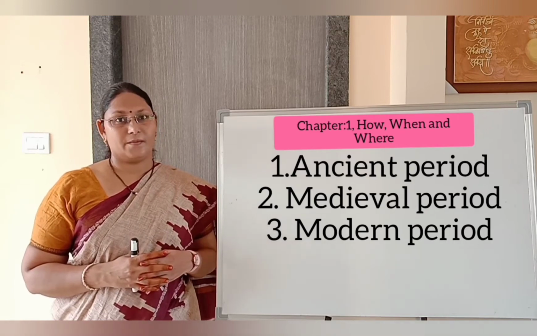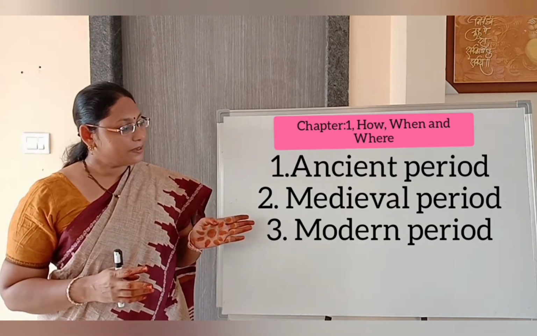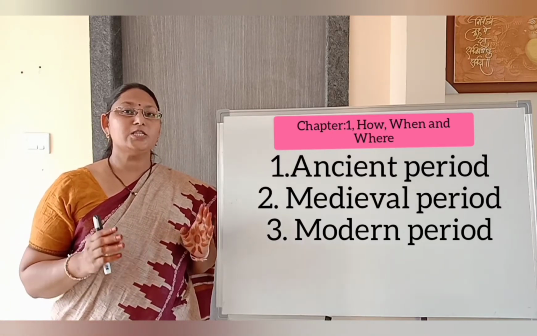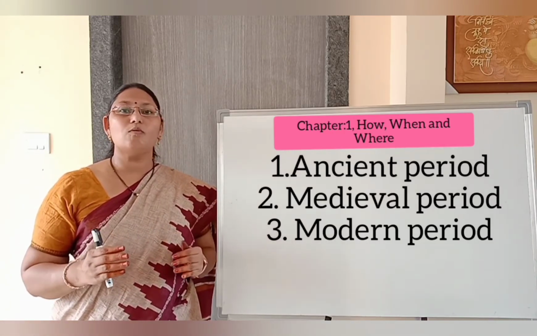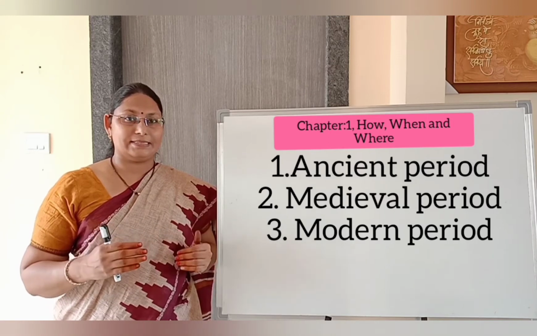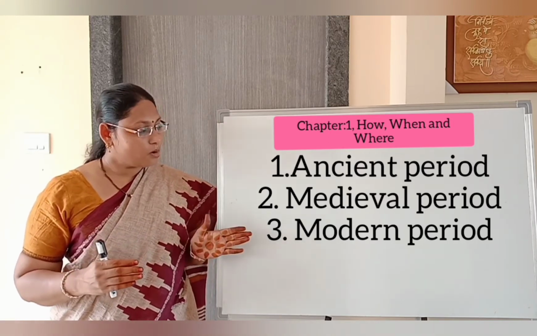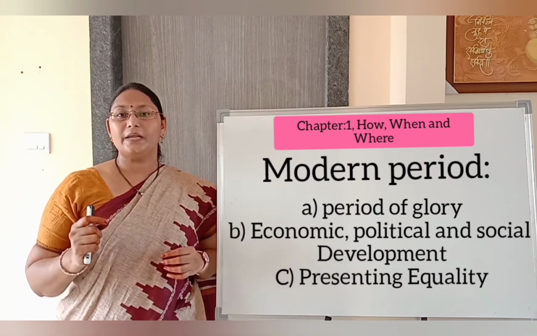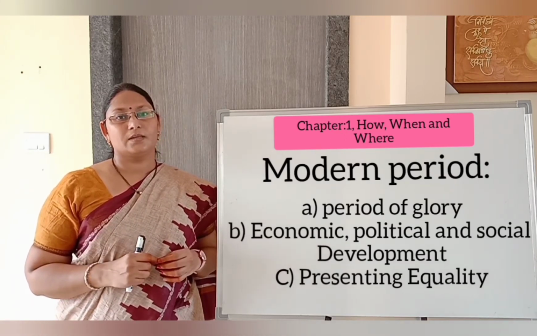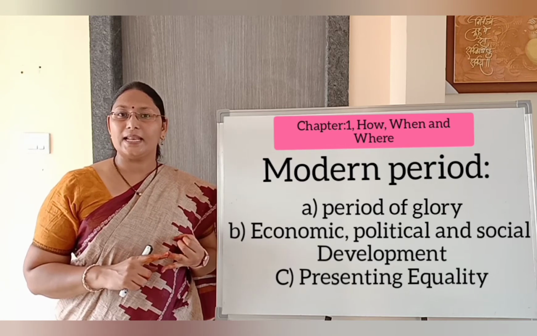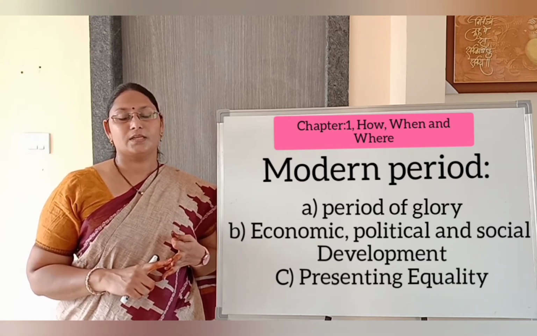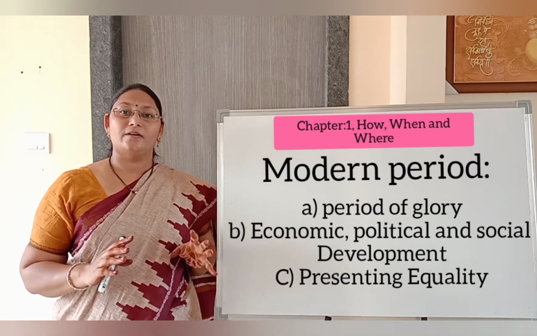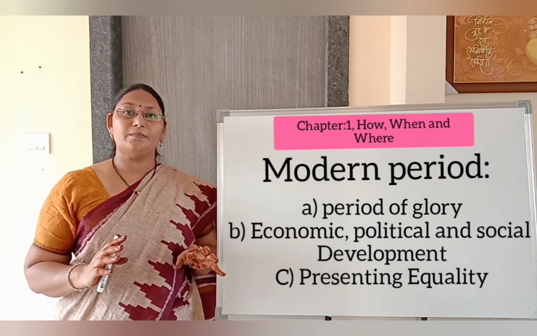Why? Because in the point of view of the historians who have divided like this, the modern period means a period of glory, economically, politically, socially, where the people are equal and enjoying equal freedom in the country.